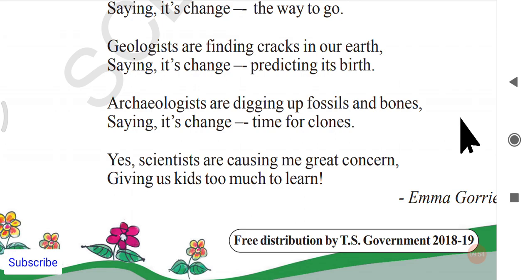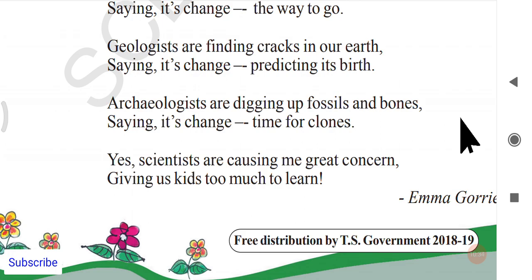For example, if they found a cage of bones of a dinosaur, other archaeologists and scientists sit in one place and imagine the shape of its body, the shape of its face, its tail, and its leg, its length, height, weight, everything. And finally they make one type of animal just with the help of those bones. Okay, but that is not the original animal which can live, but just like a structure which we build, just like a wooden structure.